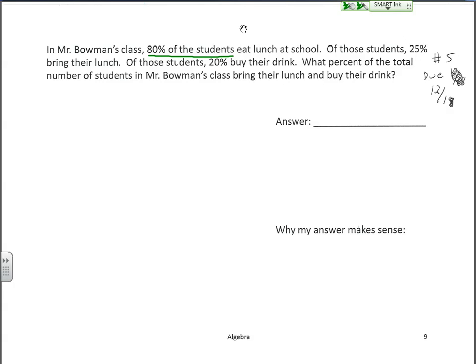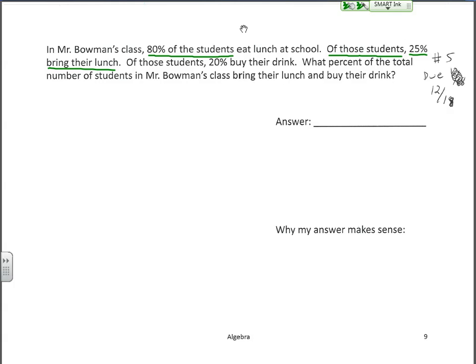Let's say Mr. Bowman's class had 100 kids in it. 80% of that would mean that 80 kids eat lunch at school. But then when it says of those students, it's not talking about the original 100. It's talking about those 80, that 80%. So of those 80, 25% bring their lunch. So how many students bring their lunch?